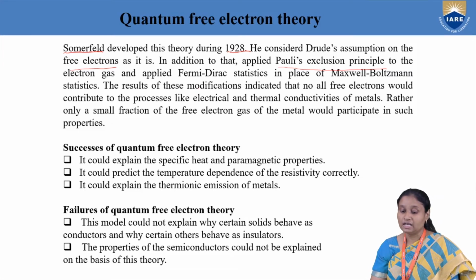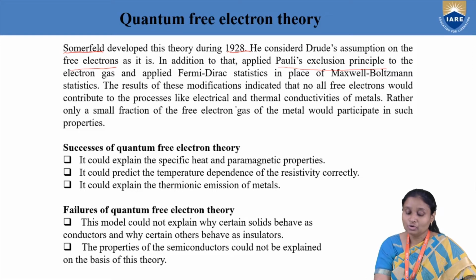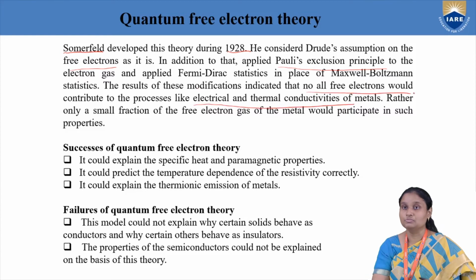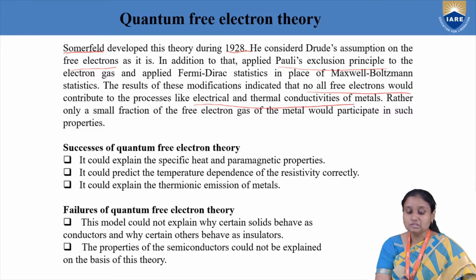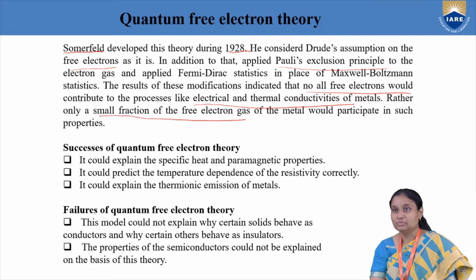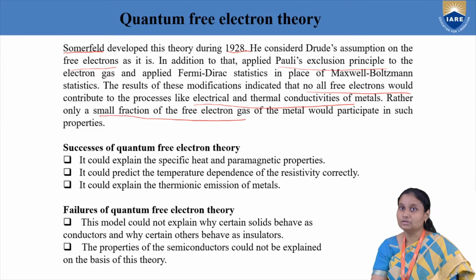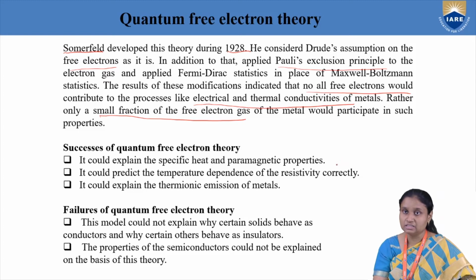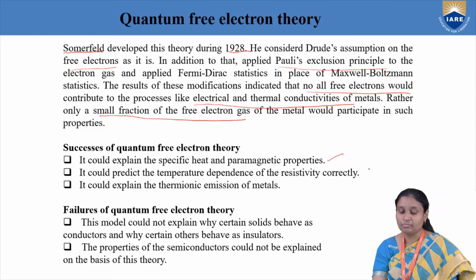And what he is saying is that when we talk about electrical and thermal conductivities, not all free electrons will contribute. Only a small fraction of these free electrons take part in electrical and thermal conductivity. All the electrons won't be freely moving from one atom to another, but only a few electrons give rise to electrical and thermal conductivity. When we take those concepts, we are able to explain, as a success, the specific heat and paramagnetic properties of certain materials.